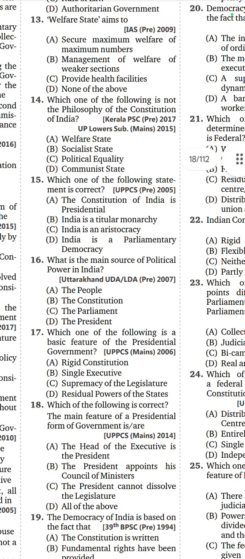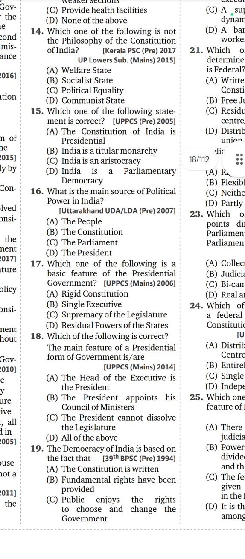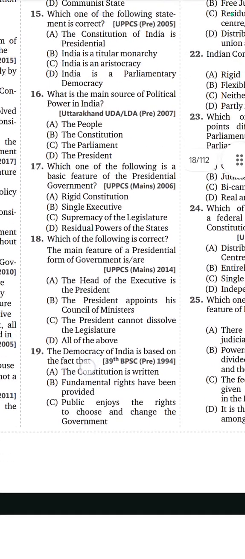15th question. Which one of the following statements is correct? Option D, India is a parliamentary democracy. 16th question. What is the main source of political power in India? Option A, the people. 17th question. Which one of the following is the basic feature of presidential government? Option B, single executive.